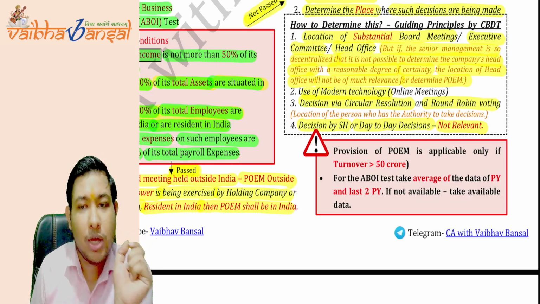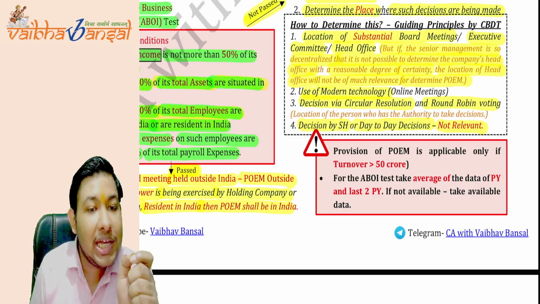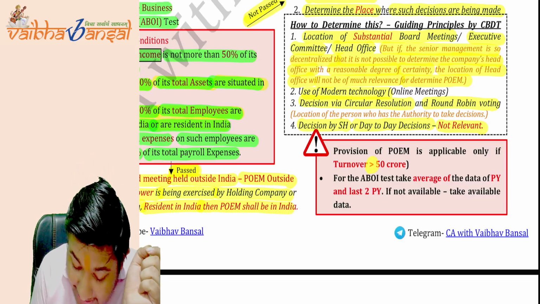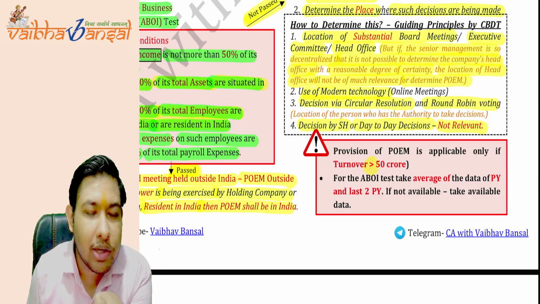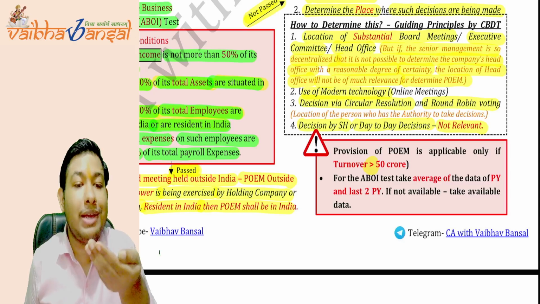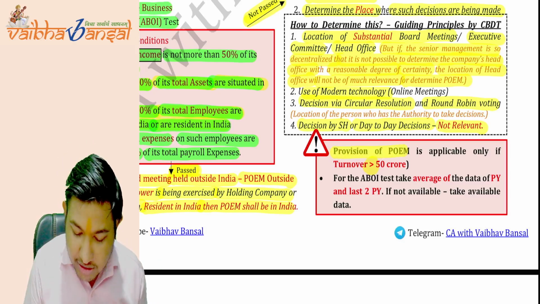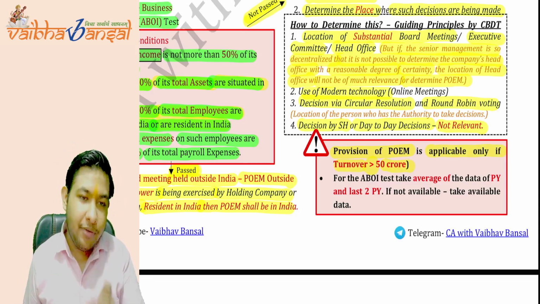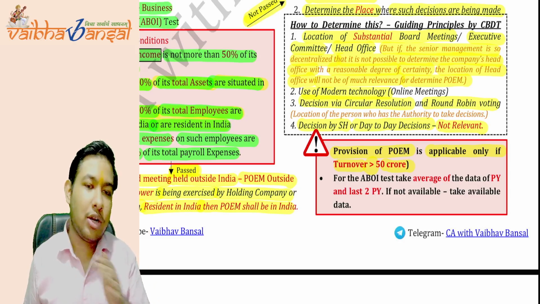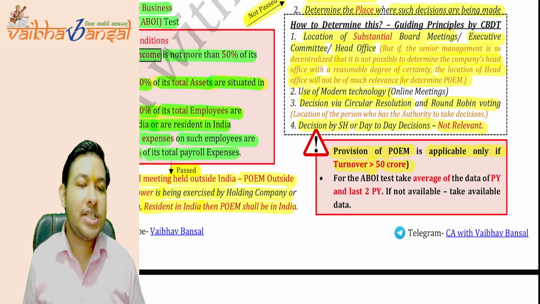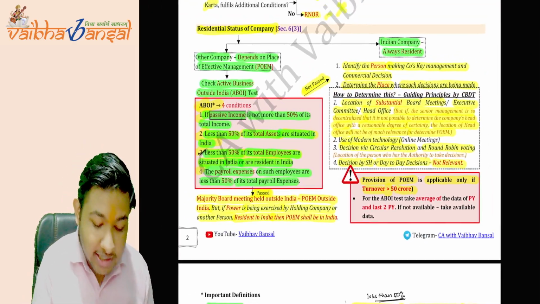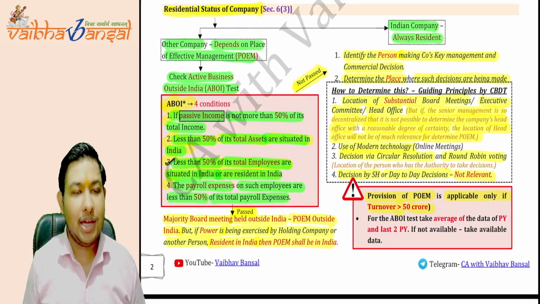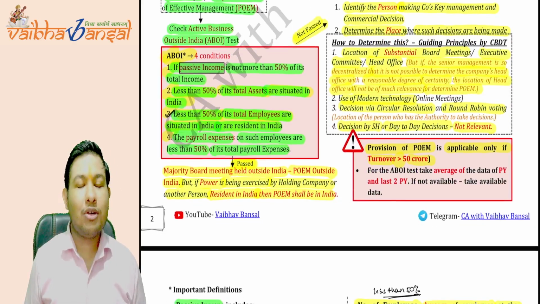These provisions of POEM will be applicable only if the company's turnover exceeds 50 crore. What does it say? Exceeds 50 crore, not equal to 50 crore. It should be exceeding 50 crores. So the provisions of POEM are applicable only if the turnover exceeds 50 crores. If the turnover is below 50 crores, then the provisions we have studied till now for the residential status of the company, the provision of POEM, will not be applicable at all. Is this point clear?